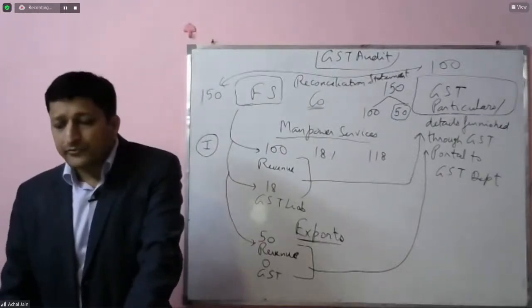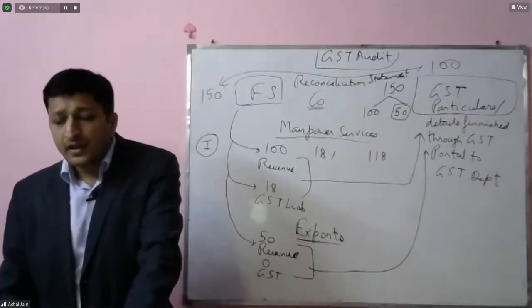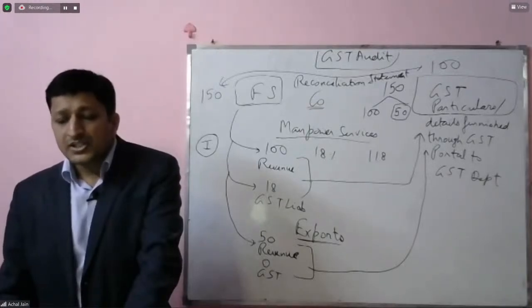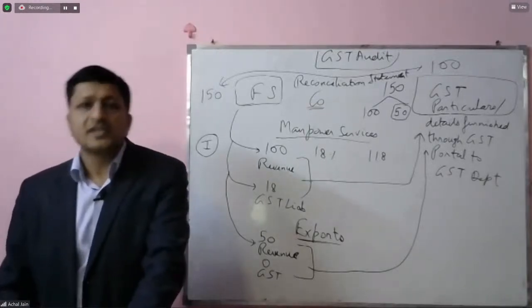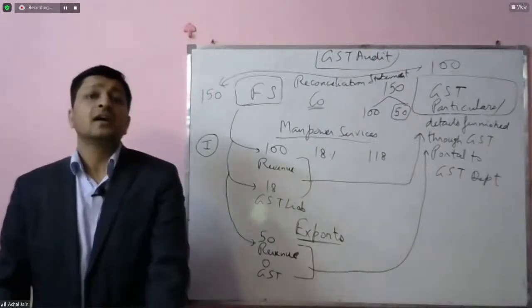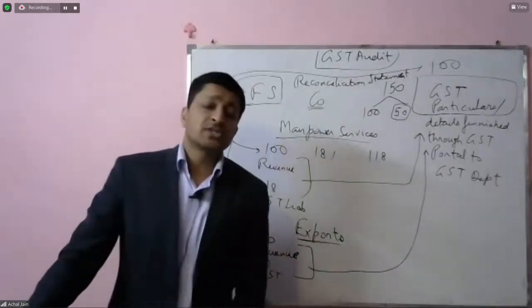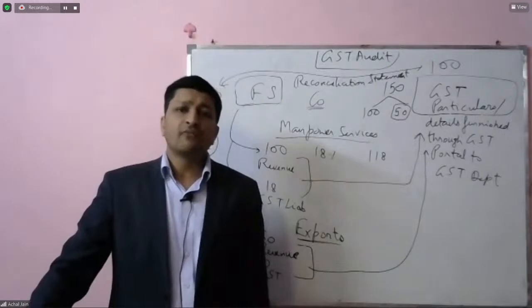Harshad is asking, sir, for income tax there is Form 3CD, and for indirect tax, is there GST Form 9? Yes, of course, it's similar to that. Form 9 is the form of the management, which is the annual return. This is also called the annual return.